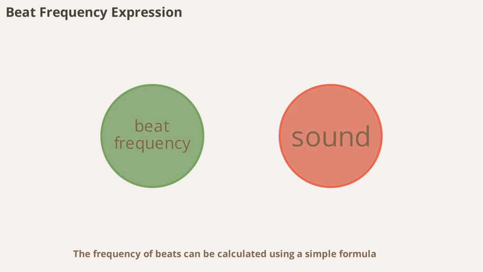Frequency of beats can be calculated using a simple formula. The beat frequency equals the absolute difference between the frequencies of the two combining waves. Mathematically, it's written as f_beat equals |f1 - f2|. This means that if two waves have frequencies of 440 Hz and 442 Hz, the beat frequency will be 2 Hz. This formula is widely used in music and acoustics to analyze and tune sounds with precision.